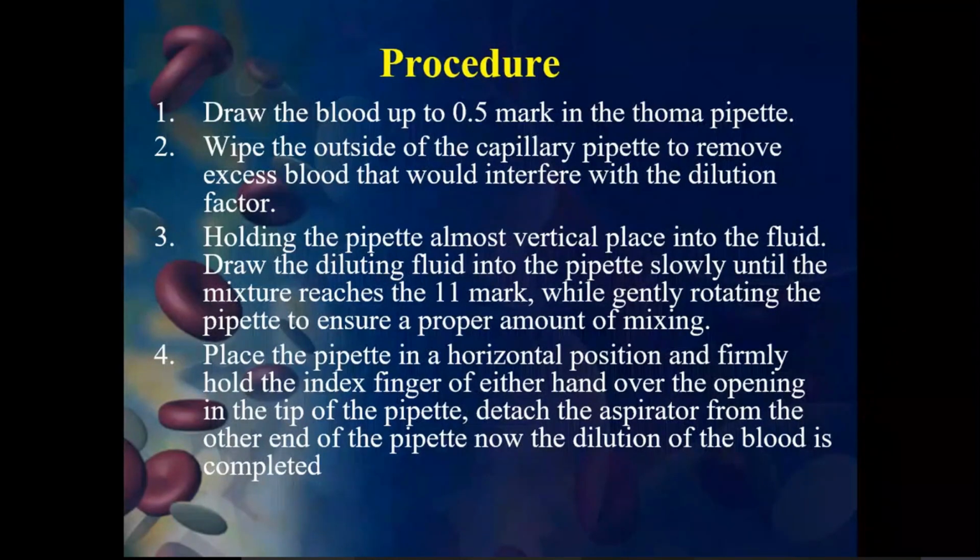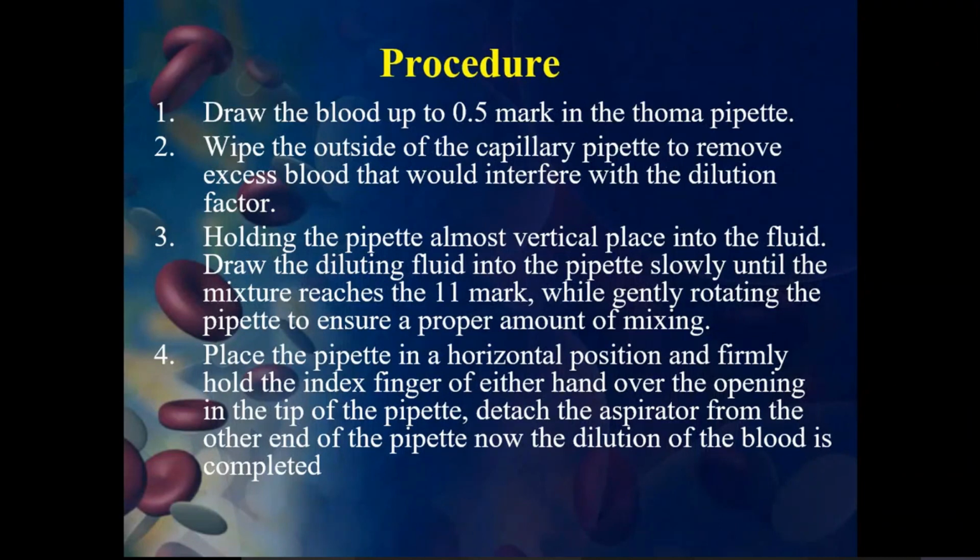Then wipe the outside of the capillary pipette. So we need wipes, right? The wipes can be used on the outside of the capillary tube, where some blood sticks to the thermopipette.